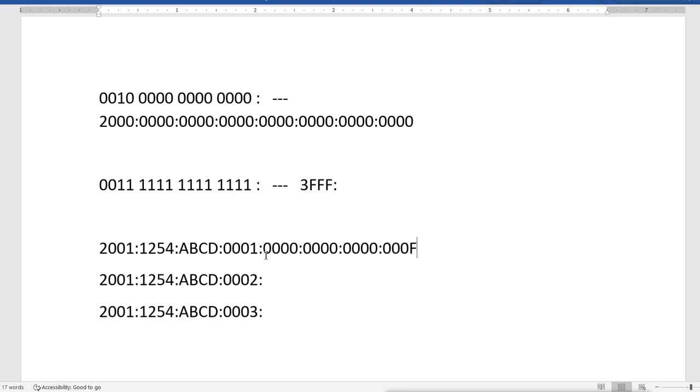For all these IPs, the first 64 bits will be the same. This is for the department, and this is from the WAN, unique.